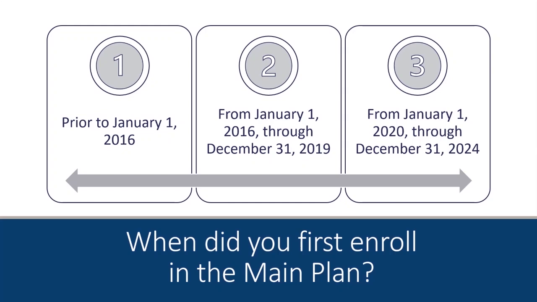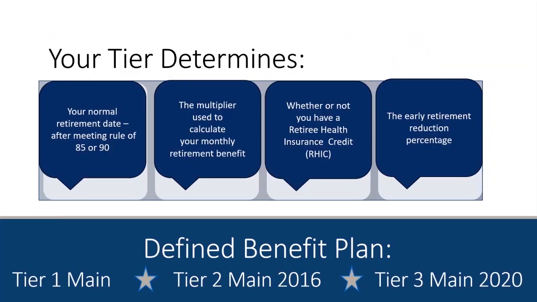What happens if you leave employment? For example, if you were working with a school back in 2010 and you left employment, maybe you came back to work with another PERS employer in 2021. You would still be placed back with Tier 1. As long as you did not refund or roll over your account, you are still placed back with that original tier. The only way that you would lose your tier level is if you would leave employment and then withdraw the account by either doing a refund of your member account balance or rolling that balance over into a different type of retirement plan.